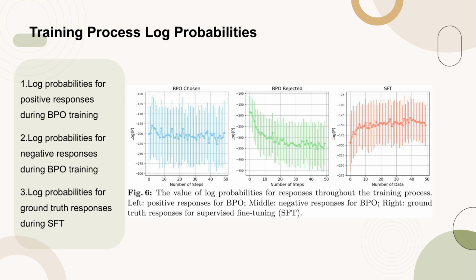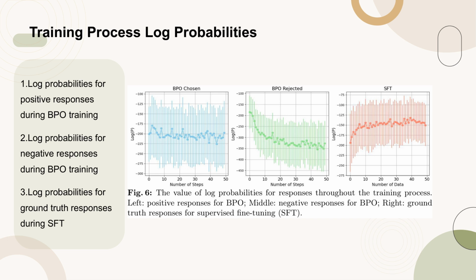The mean value of every interval spanning 100 steps is plotted, with standard deviation visualized by error bars. Notably, the log probability for negative responses consistently decreases during BPO, while the log probability for positive responses remains stable. Conversely, the log probability for ground truth responses steadily increases for SFT.